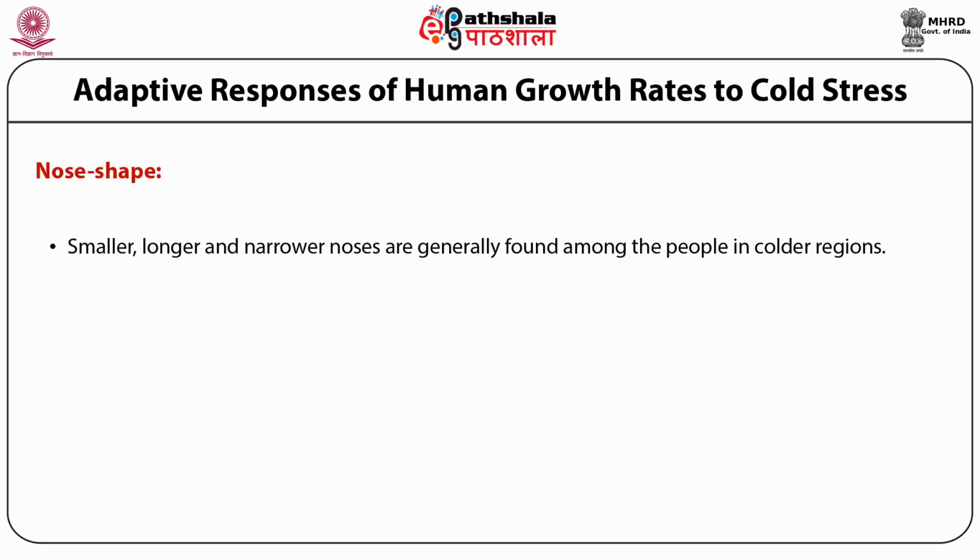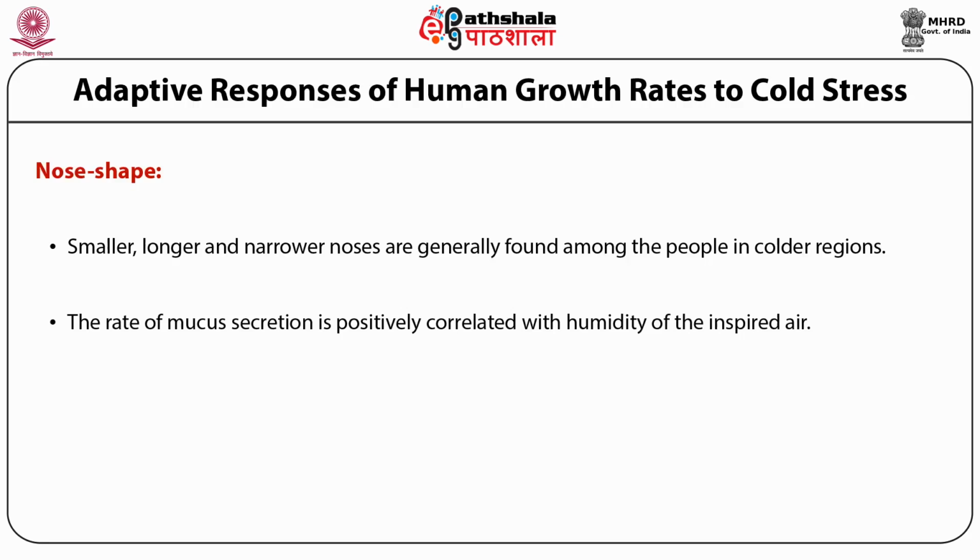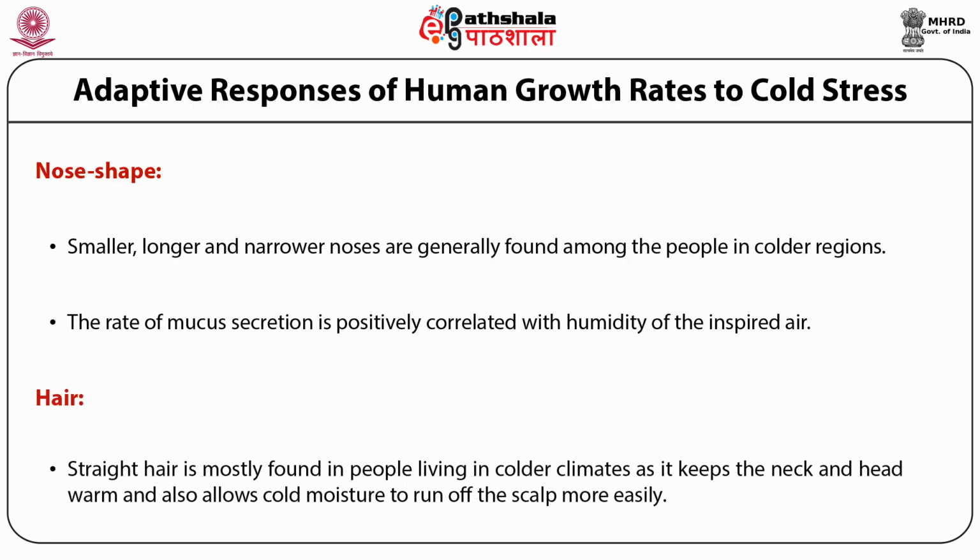The activity of the cilia of the nose is reduced more by drying than by heating or cooling. Under normal conditions, soot and bacteria are cleared in the respiratory tract through mucus secretion. The rate of mucus secretion is positively correlated with humidity of the inspired air. This sensitivity to the drying of respiratory epithelium could be the cause for the high incidence of sinus and respiratory infections among the Eskimos. Let's come to hair now. Straight hair is mostly found in people living in colder climates as it keeps the neck and head warm and also allows cold moisture to run off the scalp more easily.